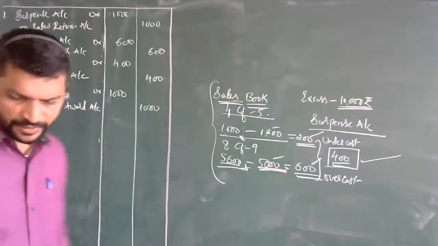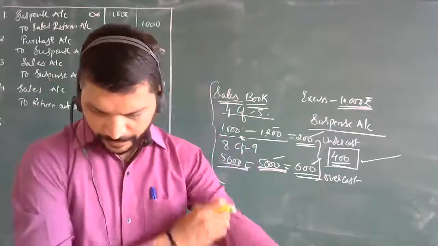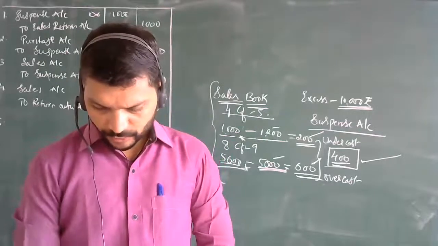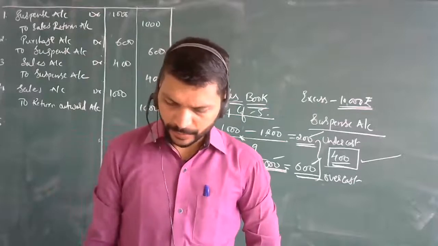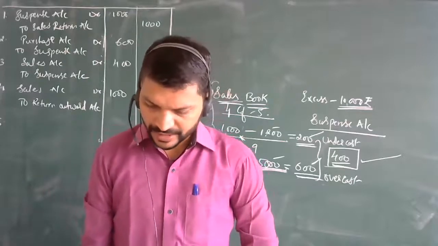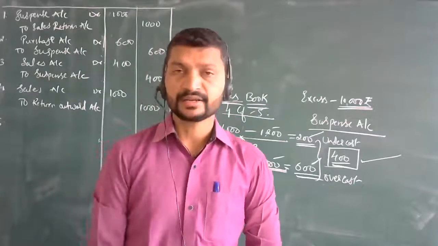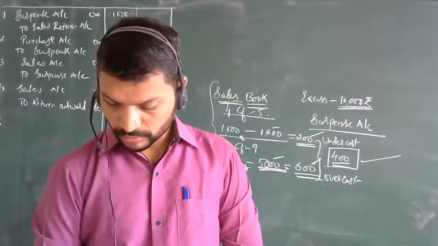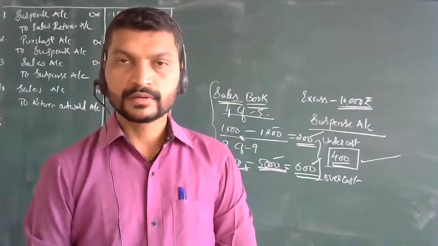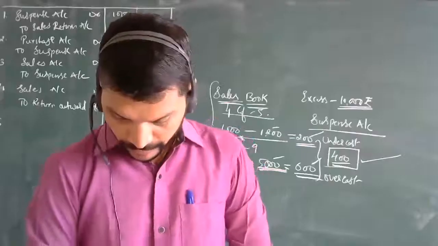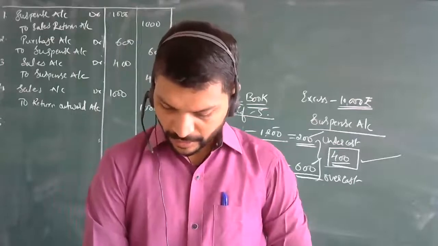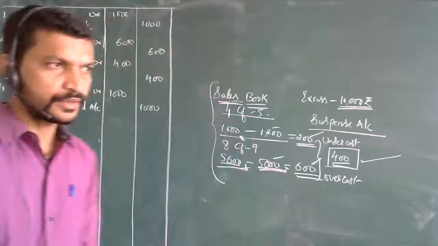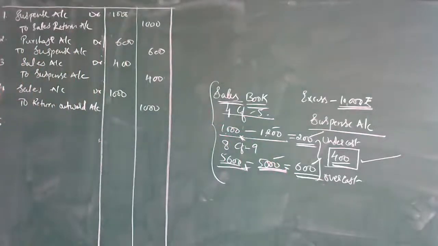Next, let's see the fifth one. What is the fifth entry? Credit purchase from Mr. M and company, 8000, was recorded through the sales book. Now a purchase has been made, but it is recorded in the sales book. What does it mean? How did the error take place? Credit purchase from M and company 8000 was recorded through the sales book. Now here you are going to make the correction.